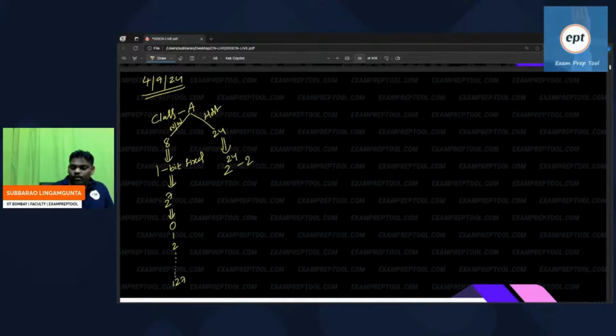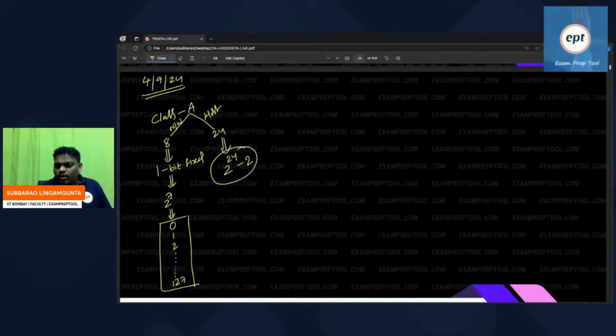Class A network number 0, network number 1, network number 2, network number 3, and so on, up to network number 127. 0 to 127, totally 128 networks are there. 2 power 24 minus 2 hosts are there, and these many networks are there.